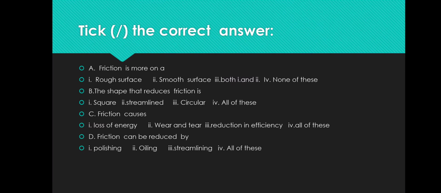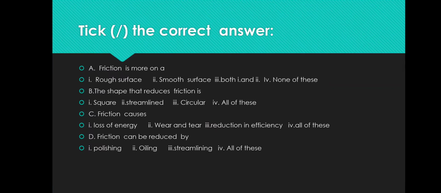Second, the shape that reduces friction is. Our options are first square, second streamlined, third circular, and fourth all of these. And answer is streamlined. The shape that reduces friction is streamlined. Option second is correct.